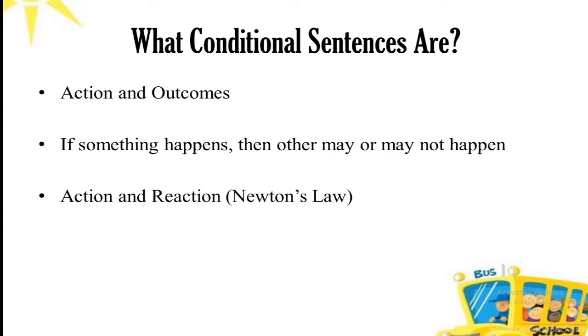For example, you must have heard about Newton's law of action and reaction. What happens in this law? For example, if you hit something, there is a reaction. This is the concept in which we use conditional sentences. If you do something, there is a reaction. So this is a conditional sentence. There are two clauses. The first one is called the if clause and the second one is called the independent clause. Later I'll discuss it thoroughly, but before that there is an example.